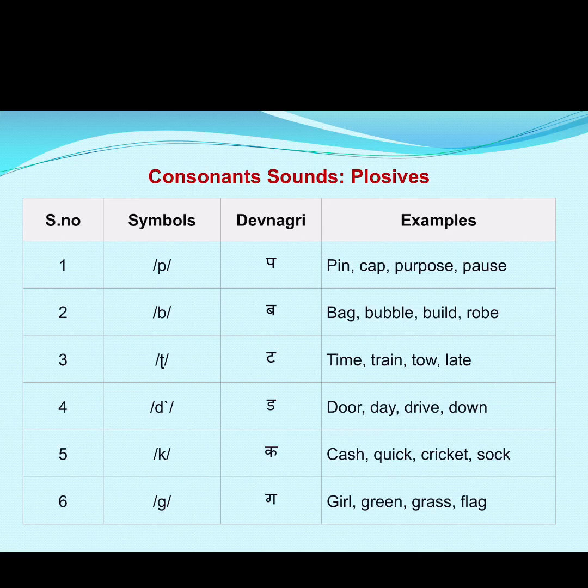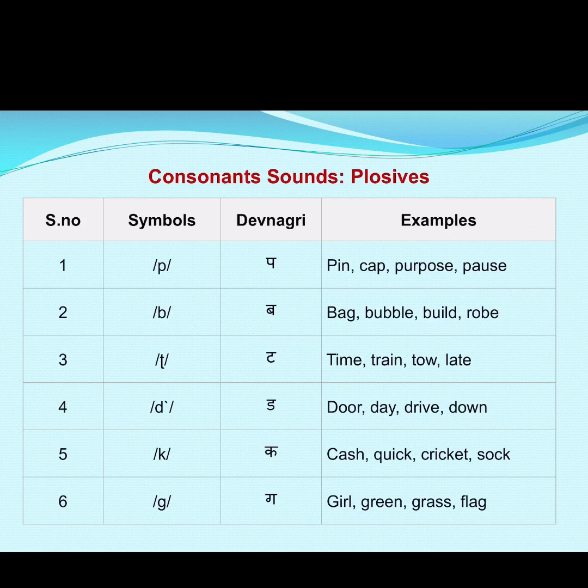Next is known as k. It looks like a small letter K, but it is k here. We will pronounce it as k. For example, cash, quick, cricket, sock. And the last plosive sound in consonants is g.